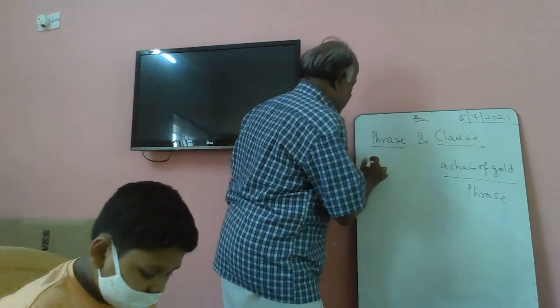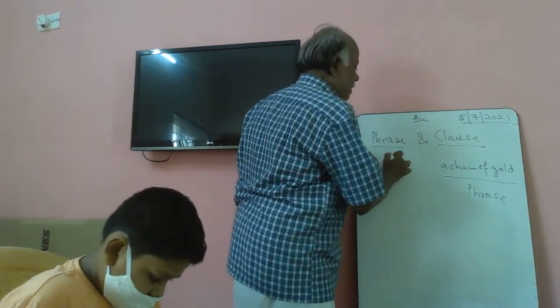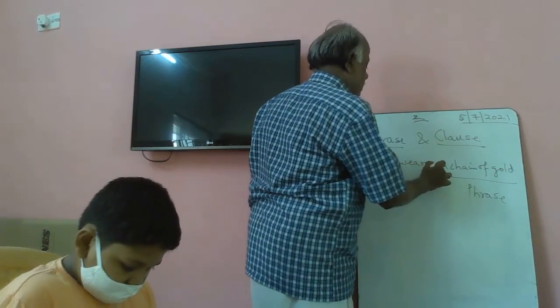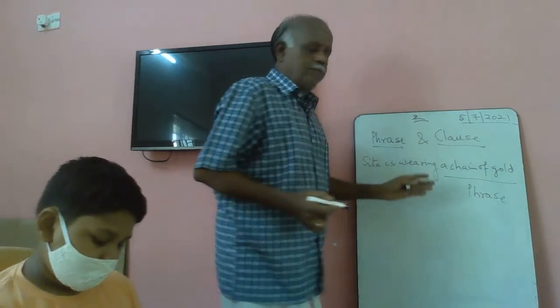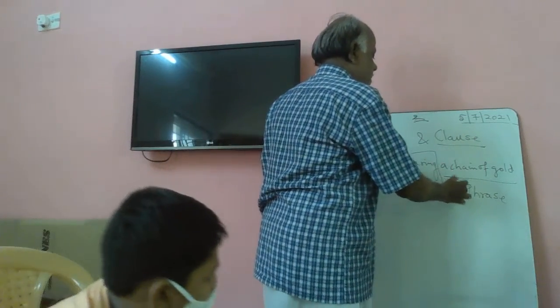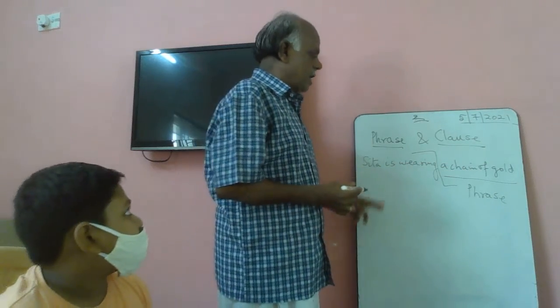Now I write again, Sita is wearing a chain of gold. Right? This is a phrase and this is a clause.